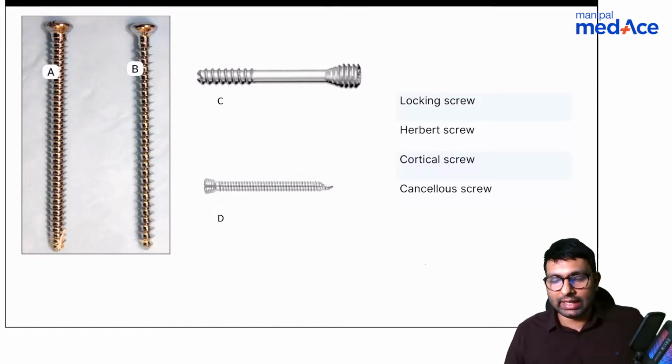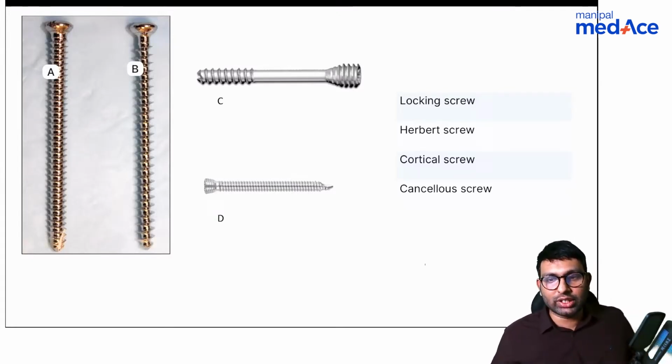What do you think is A, B, C, D? Can you all tell me now? Which one is which? Did you guys understand the difference? Any doubts here? Yes, so A is cortical, B is cancellous. So C is Herbert screw or C is locking screw?